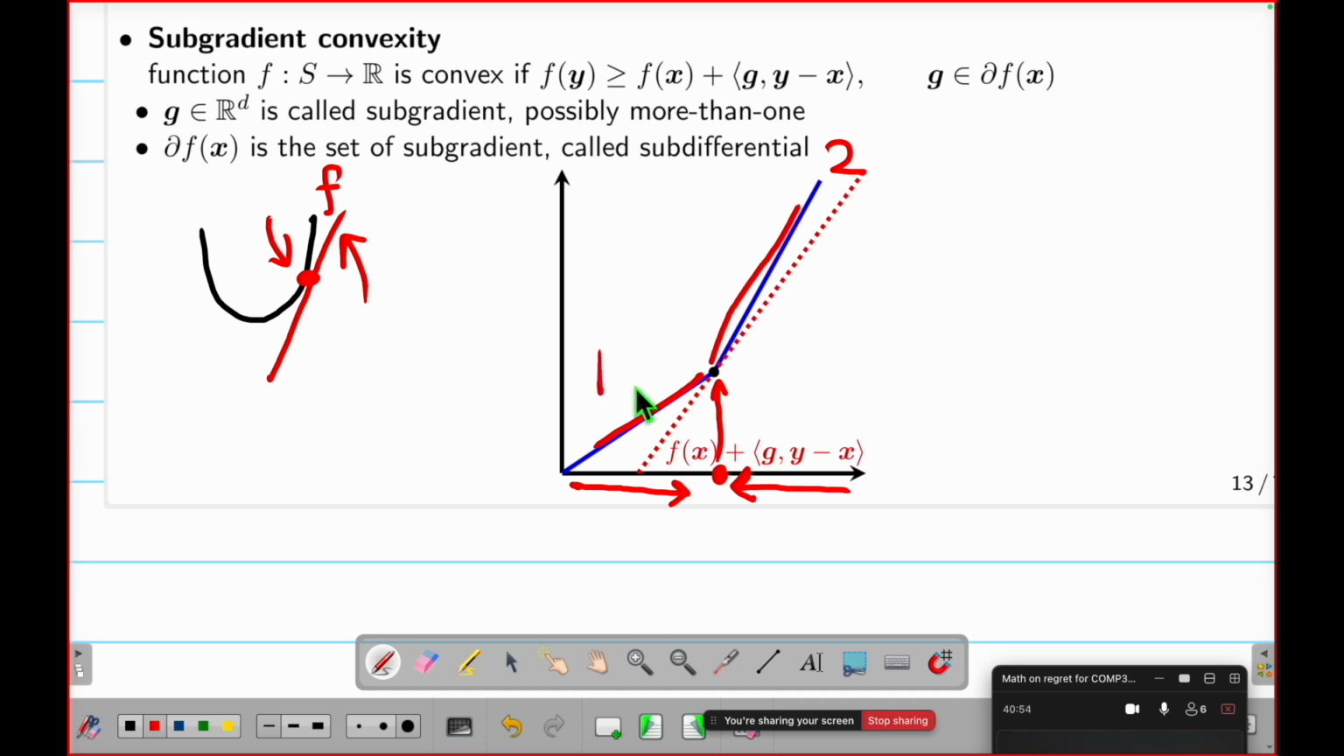This slope, let's say the slope is 1. Is 2 equal 1? 2 is not equal 1. So this point does not have a derivative. Therefore, you cannot have a slope at this point. It's not differentiable.